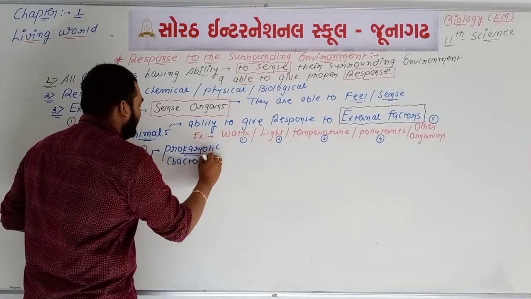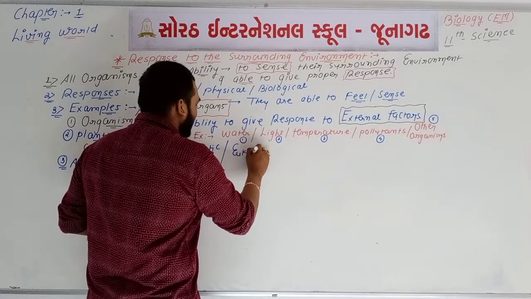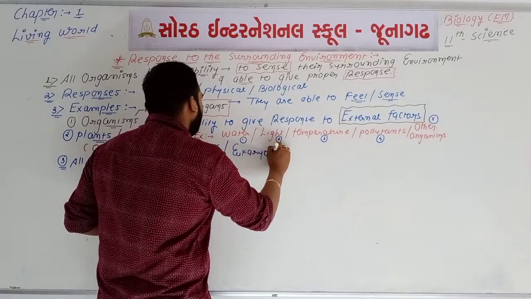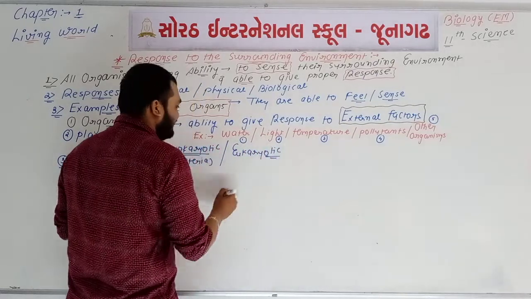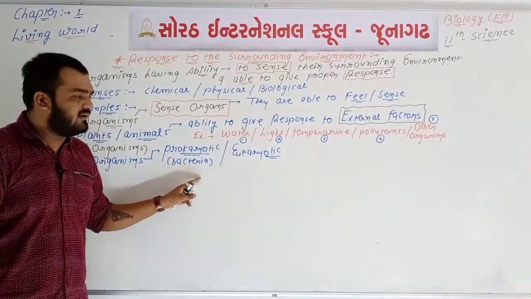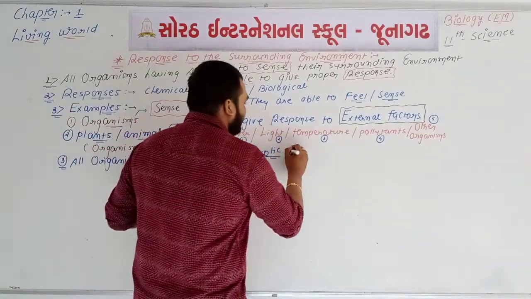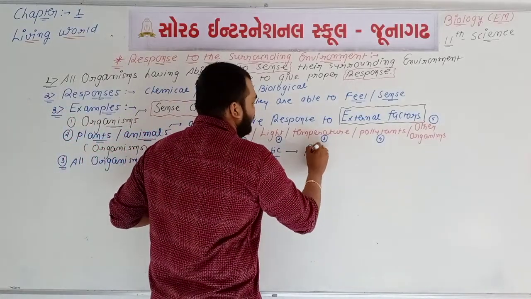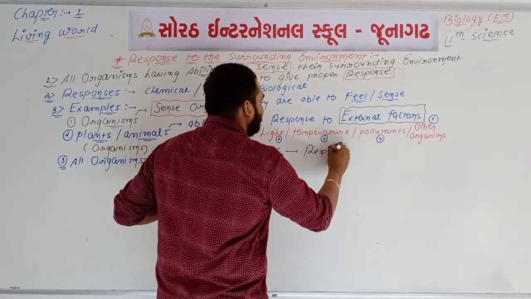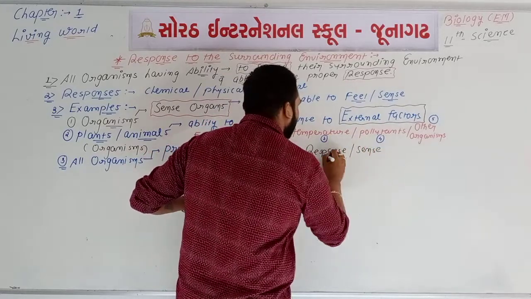Either prokaryotic or eukaryotic means the cell is not well developed or the cell is well developed, but all organisms have the ability to give proper response and to sense their surrounding environment.